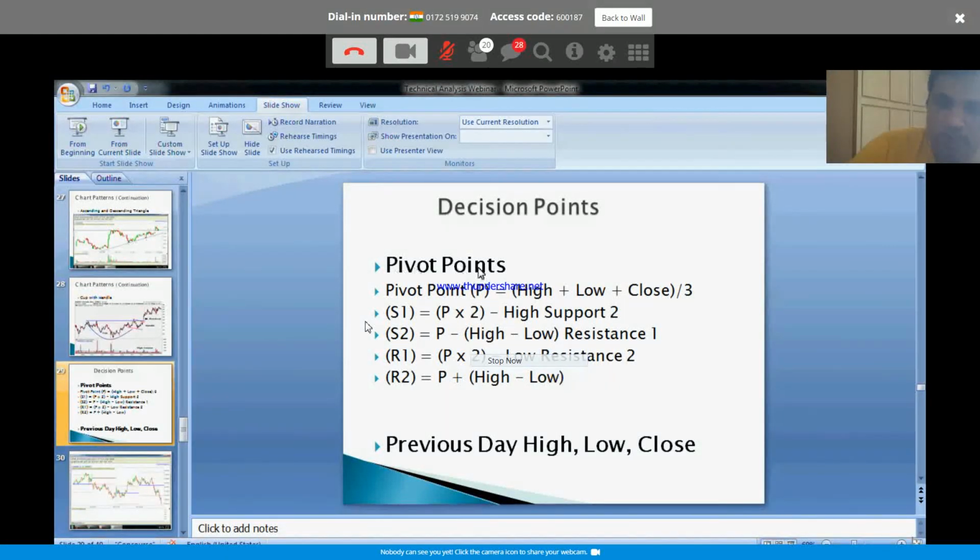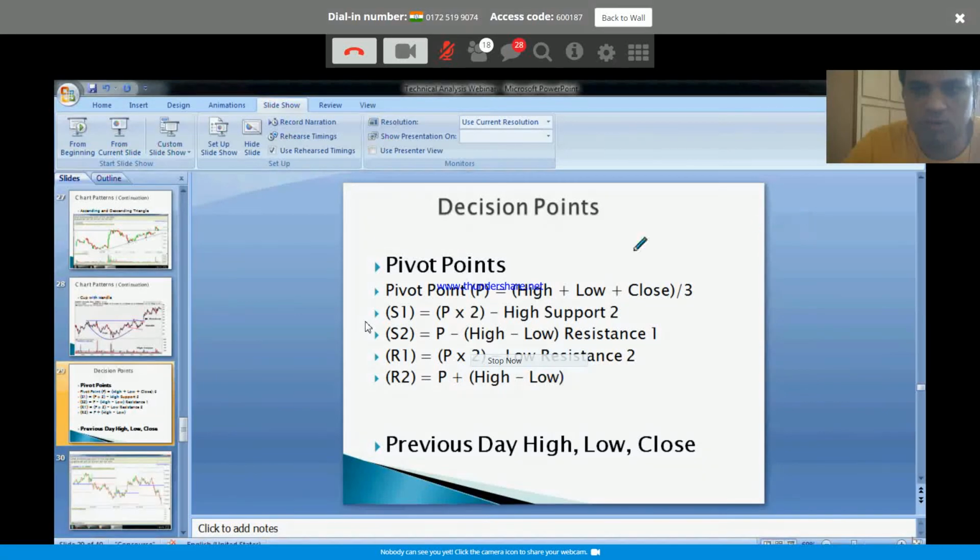And the pivot point. What is the pivot point basically? This pivot point is derived again from the previous day high, low, close. Don't get daunted by this calculation. Don't even bother about it. Obviously, the trading software will give you the S1, S2, R1, R2. Just know about the location. That's all that matters. Using the previous day high, low, close, you come up with the daily pivot point, S1, S2, R1, R2.